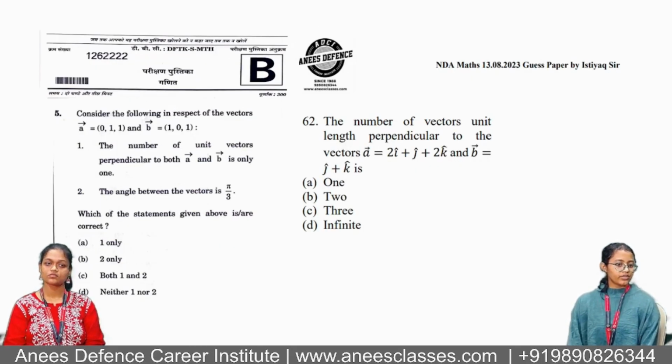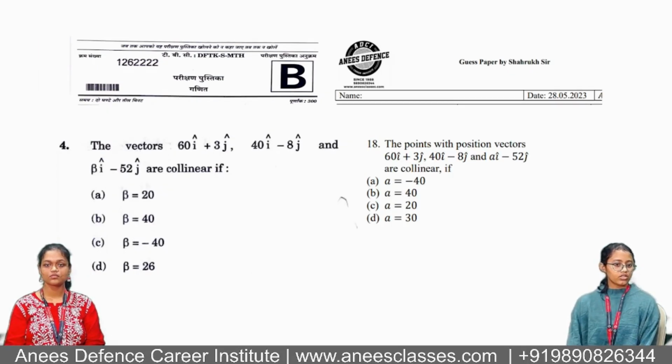In the 5th question of NDA, they discuss vectors and the angle between the vectors, as well as in the 62nd question of ADCI, where they discuss vectors. In the 4th question of NDA, they discuss the collinearity of vectors and finding the value of beta, as well as in the 18th question of NDA, they discuss collinearity of vectors and ask the value of alpha. This test was taken back in May at ADCI and had appeared in the September attempt.